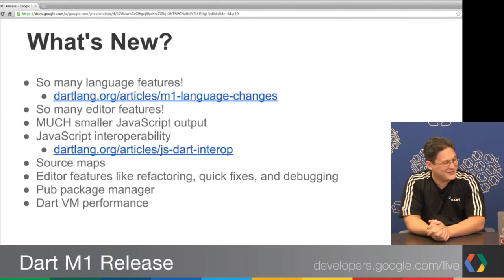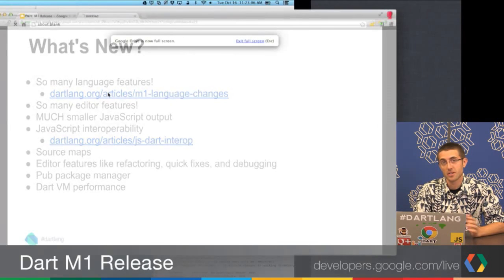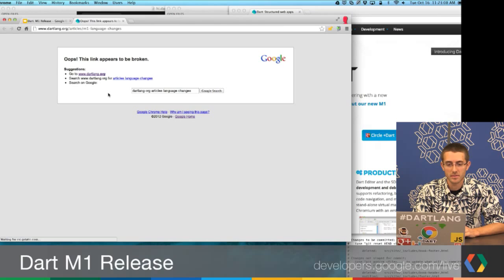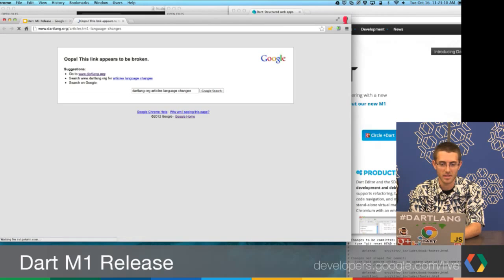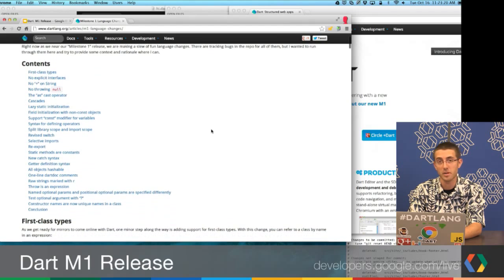So tell me, what's new? Well, a lot of language features, and so I want to dive in. We have a nice article on dartlang.org. Let's load that up. Sorry. And again, there's a nice article on the dartlang.org site about the different language changes for M1. There's quite a big list.